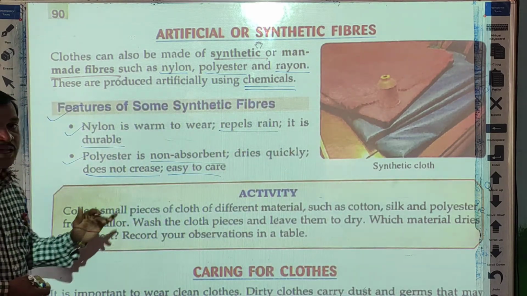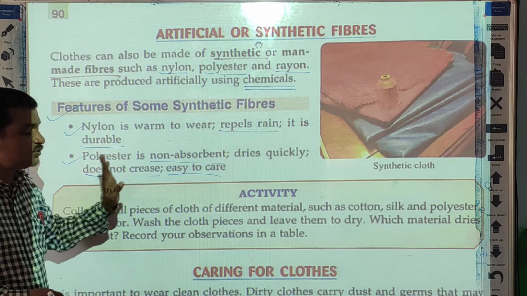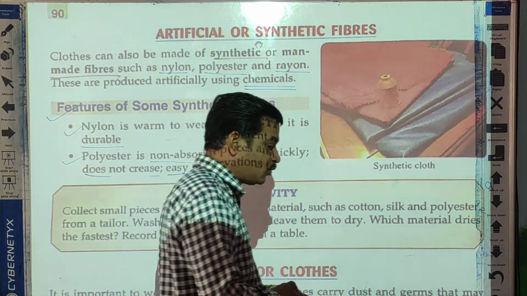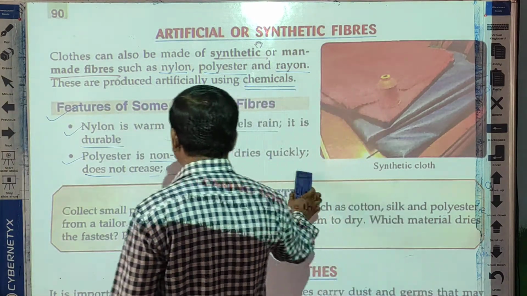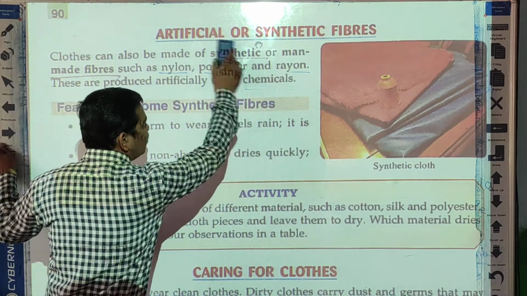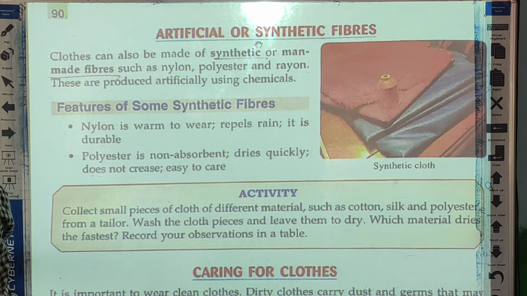Whatever the polyester made clothes are there, they are easy to care, means we can take care very easily. No need to iron regularly. But if you are using cotton cloth, you have to use the iron regularly. You have to press those clothes to remove the wrinkles or folds.